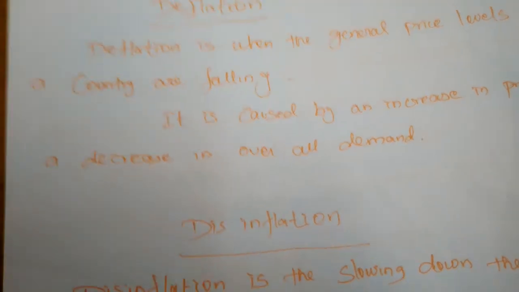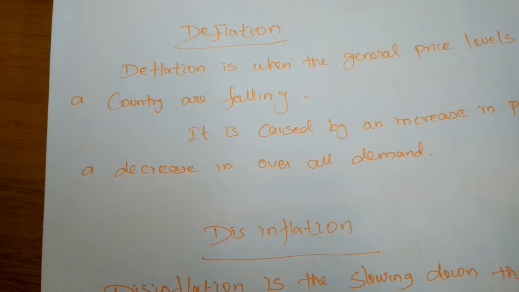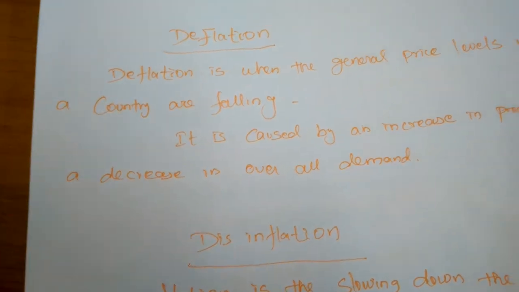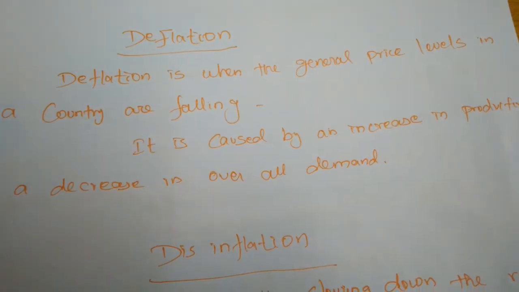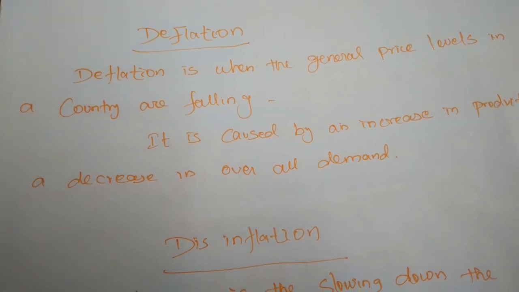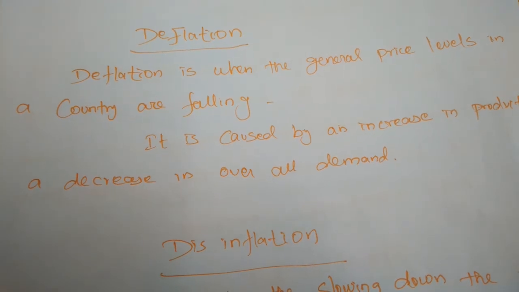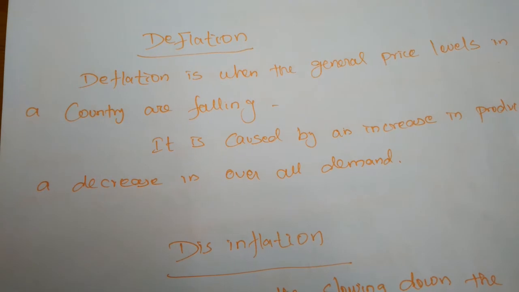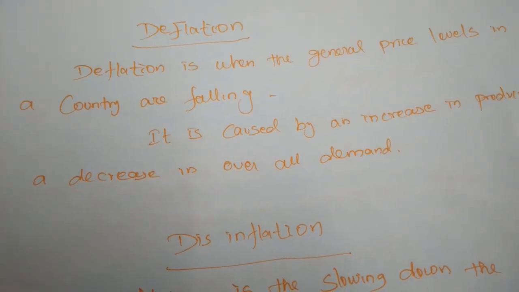If prices fall from the level of full employment, both income and employment will be adversely affected. All the factors of production are fully employed, and all the resources are being used by the producers. But if the prices of commodities are very low, the producers will be affected, and income also will be affected. Right? So the producers are not able to provide employment opportunities to the public.